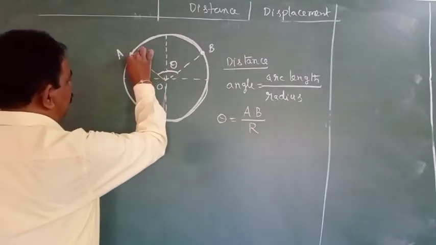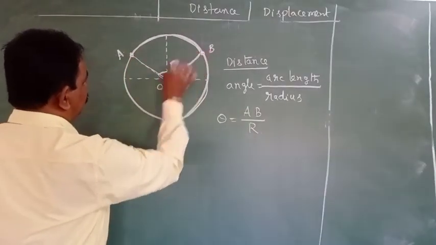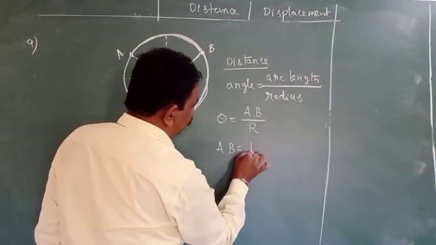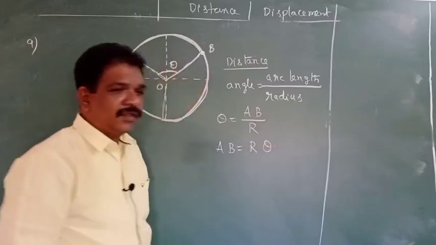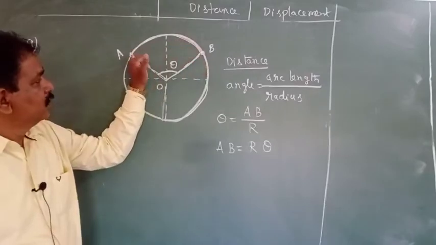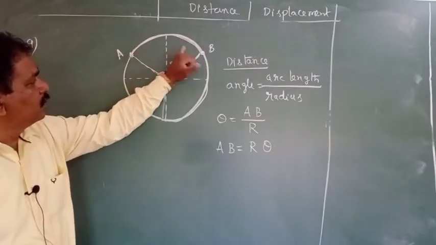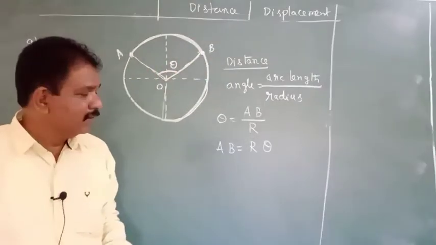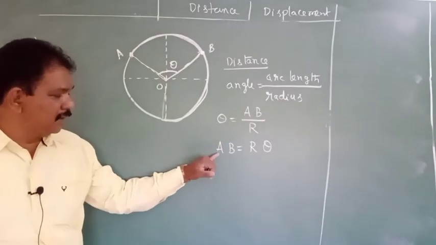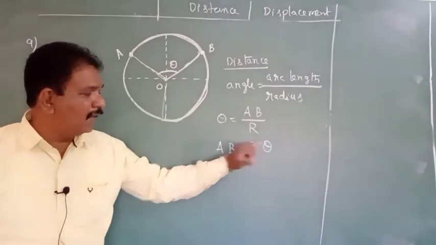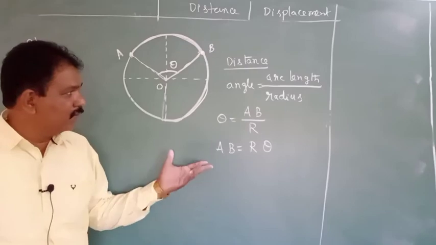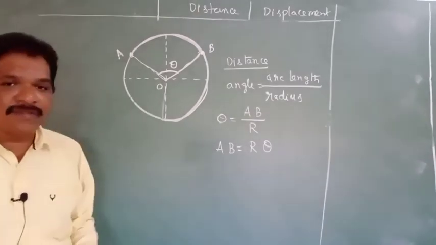This circle is having radius r only. So then AB is equal to r theta. AB is nothing but distance. So if the body moves from A to B like this, then the distance is r into theta. Clear understanding?